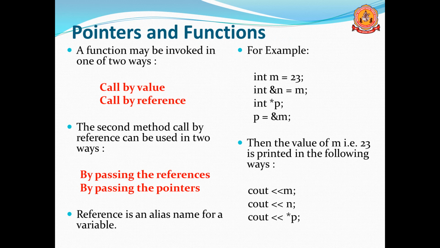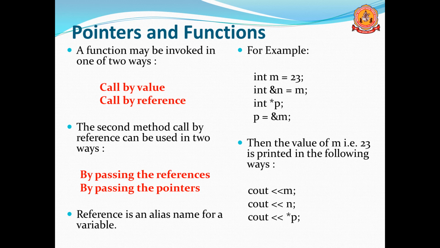In call by reference, we can use two methods. In call by value, we use only one method. But in case of call by reference, we can use two ways: passing the references or passing the pointers. The two methods are possible to pass the values: one is pass by reference and the other is pass by pointers.